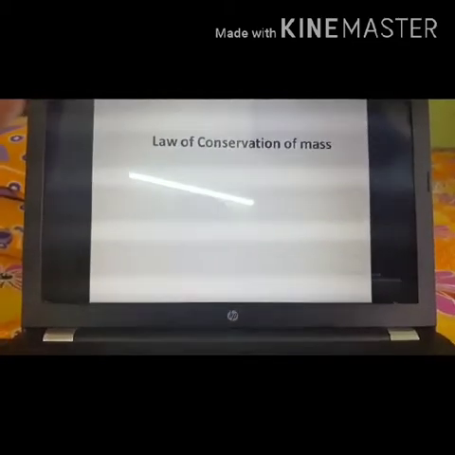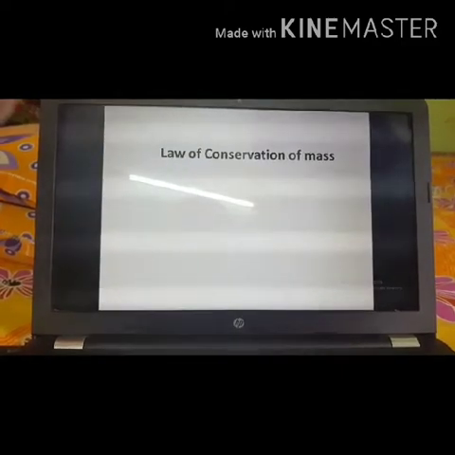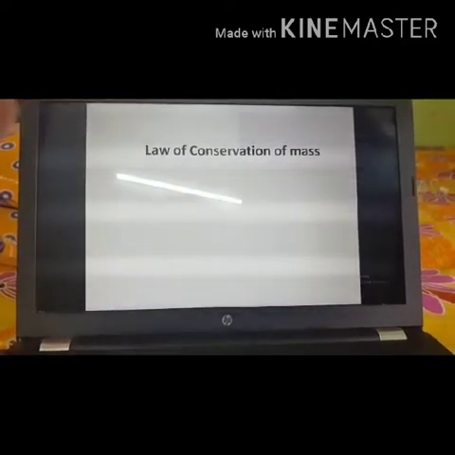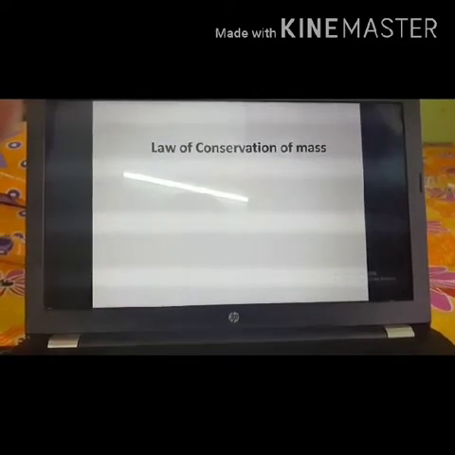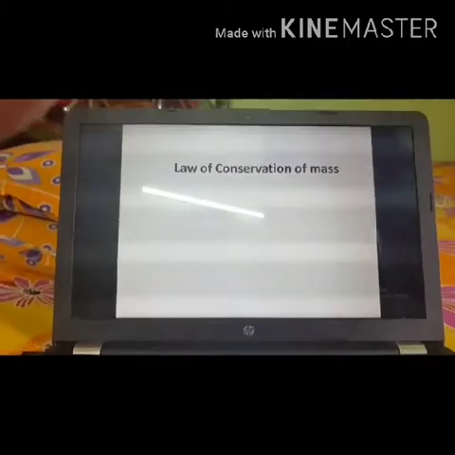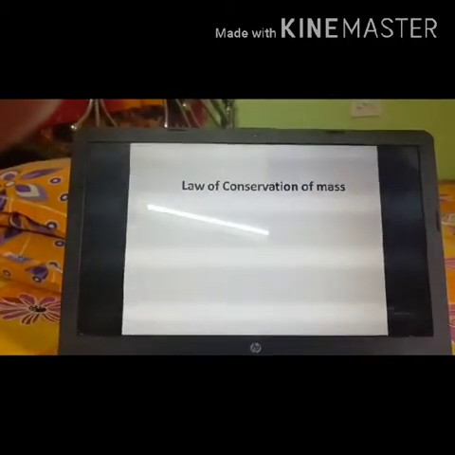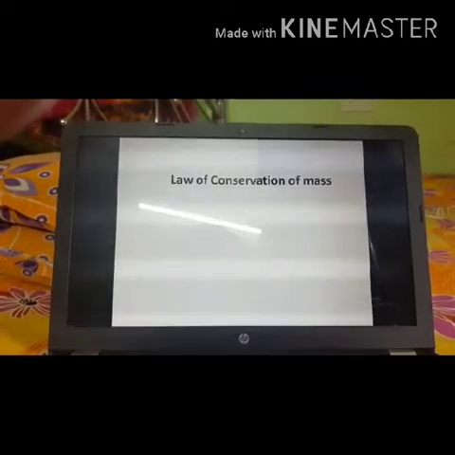Law of conservation of mass, the statement is that mass can neither be created nor be destroyed. In a chemical reaction, the total mass of reactant will be equal to the total mass of product.